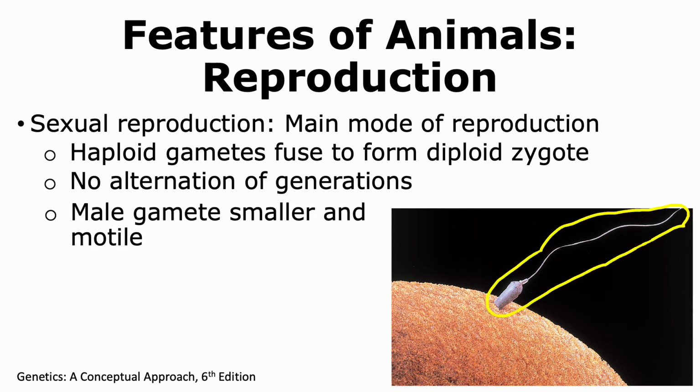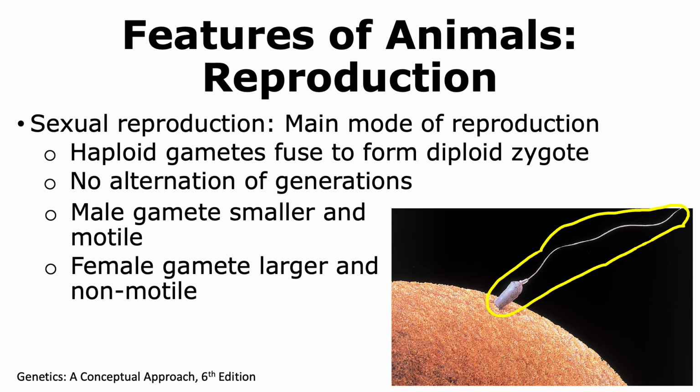The male gamete is smaller and motile, as shown in this figure, where we're able to see an intact male gamete but only a partial female gamete. And thus the female gamete is larger and non-motile. Male gametes are normally called sperms, while female gametes are called eggs.